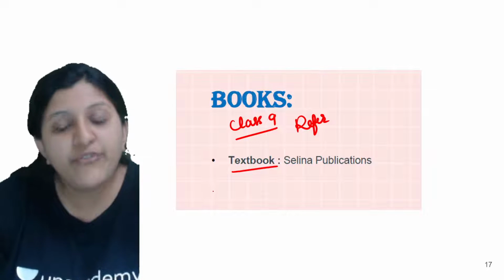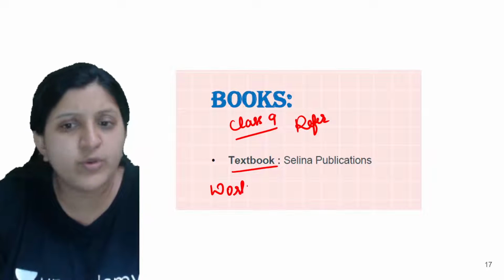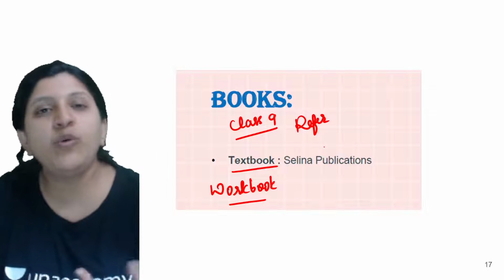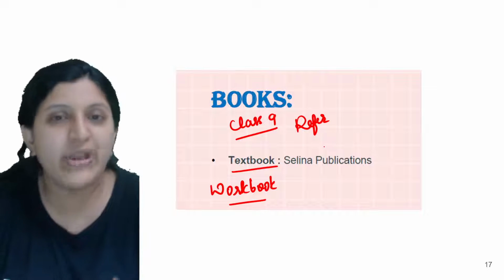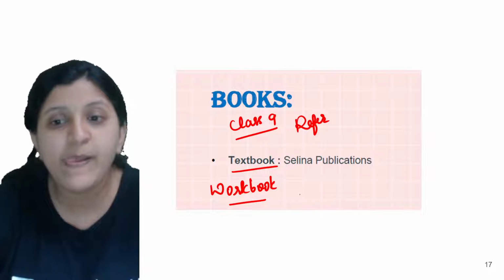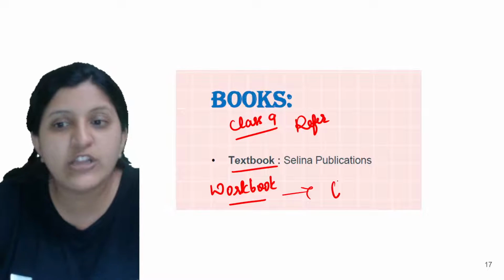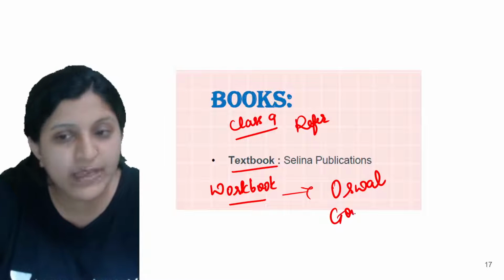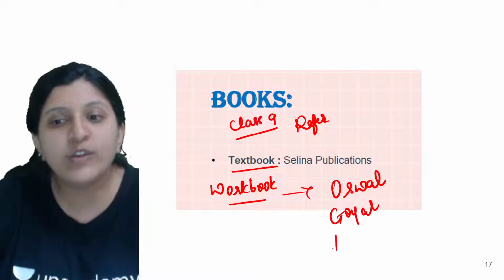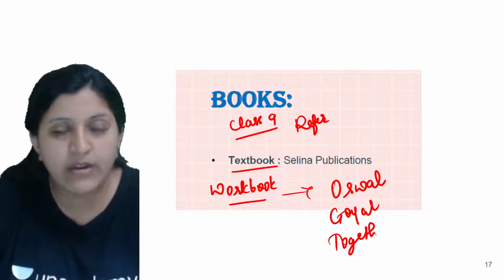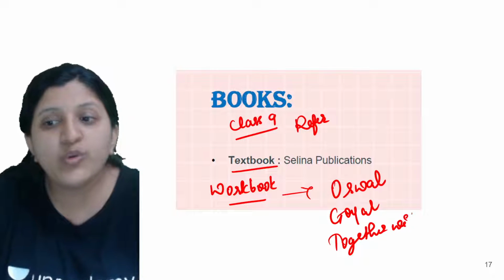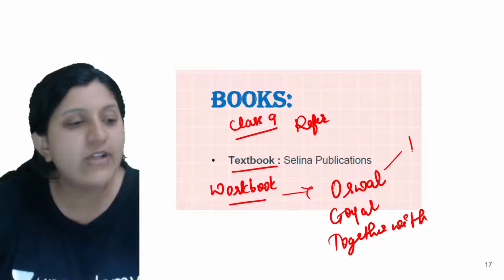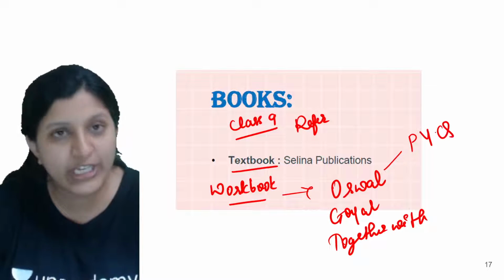Okay, if you are referring to any workbooks, there are workbooks available for class 9 also, but very few are available. There is a publication, Oswal, which you can refer to, Goyal publication you can refer to, then there is Together With which you can refer to. This book is good. Oswal, at least, has previous year questions in it.